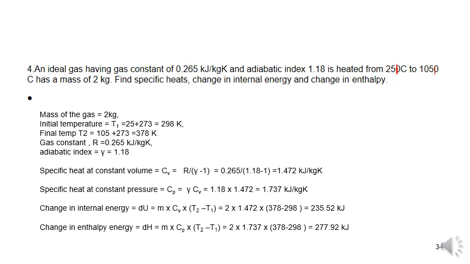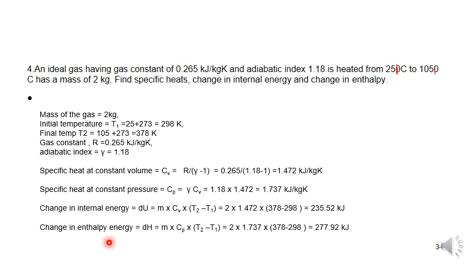We will get the Cv value. Specific heat at constant pressure Cp is equal to 1.737 kilojoule per kg Kelvin. So change in internal energy dU is equal to mCv (T2 minus T1), 2 into 1.472 into (378 minus 298), which is 235.52 kilojoules.